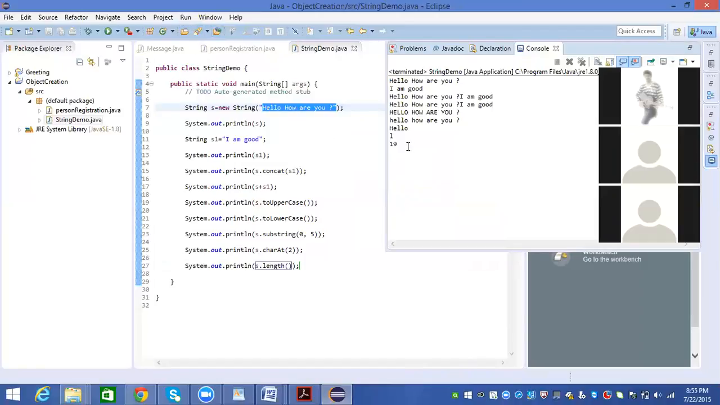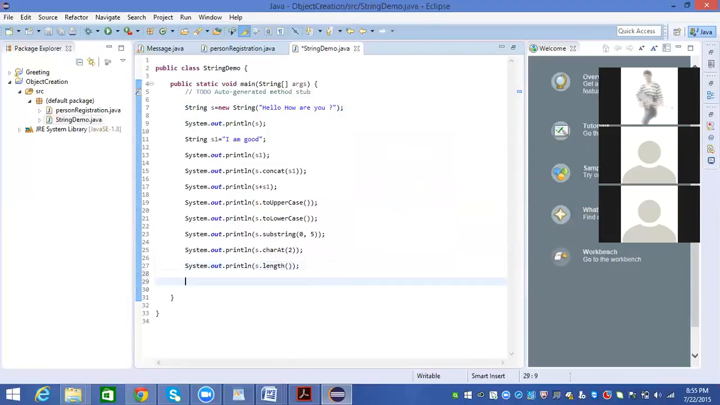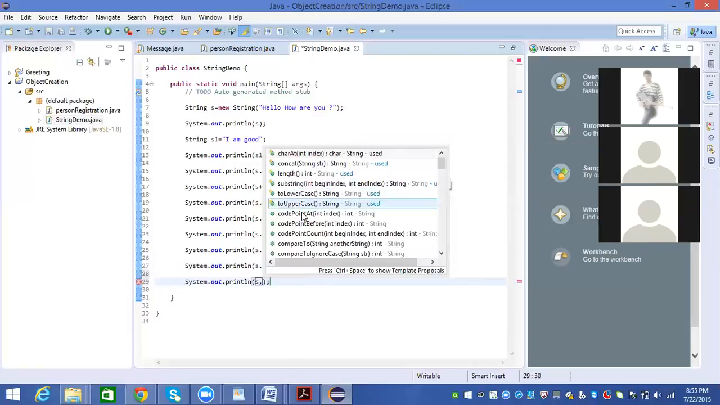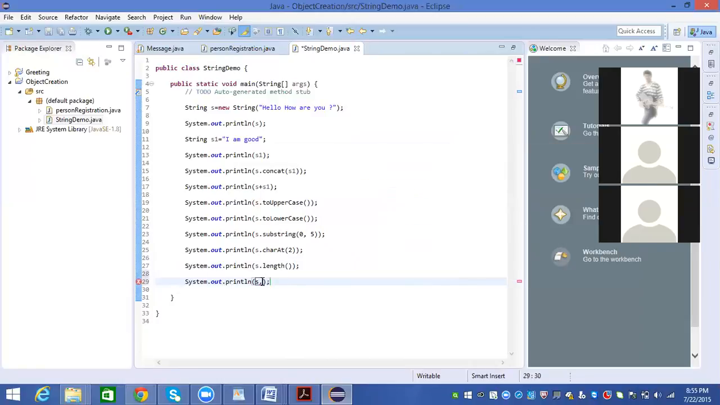See, 19 is the length of the string. Okay. And in sysout, I want to compare two strings. For example, instead of hello, how are you, I'm just taking A. This is capital A and this is small a. I want to compare two strings. Are this capital A and small a similar? No. But I want to compare whether both are similar or not.